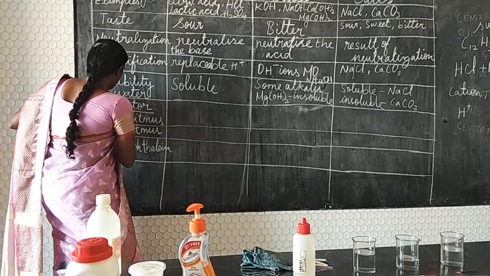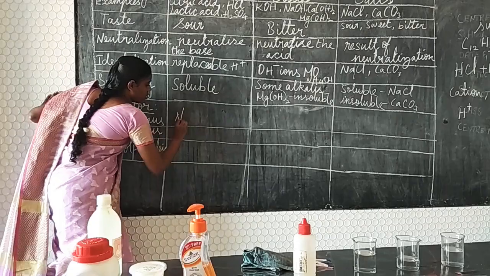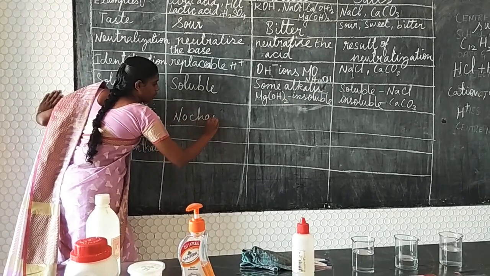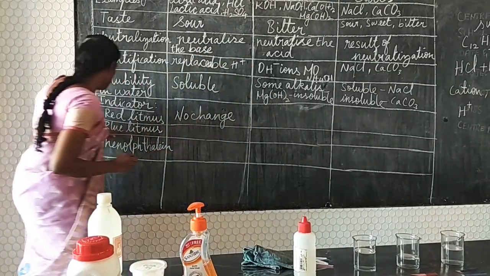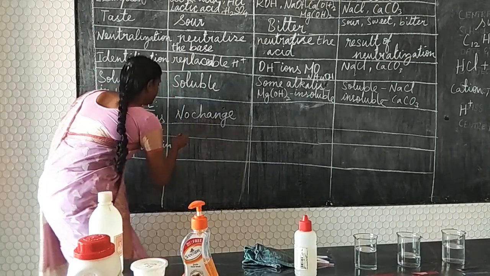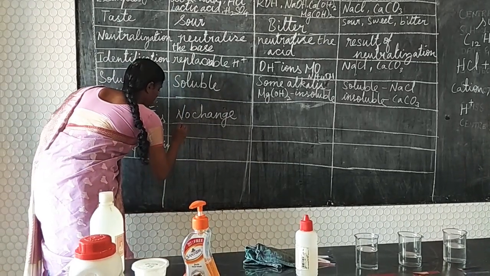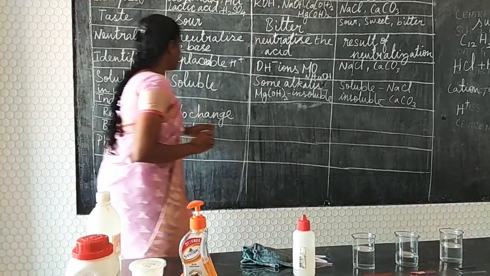So when you take red litmus and add an acid, no change. And the blue litmus paper in this same acid changes into red in color. Okay, so the next step.